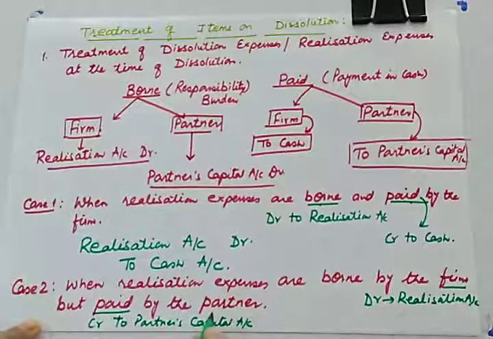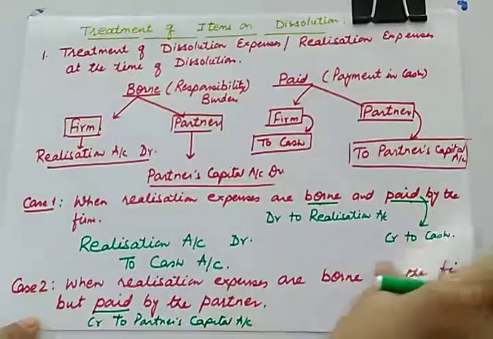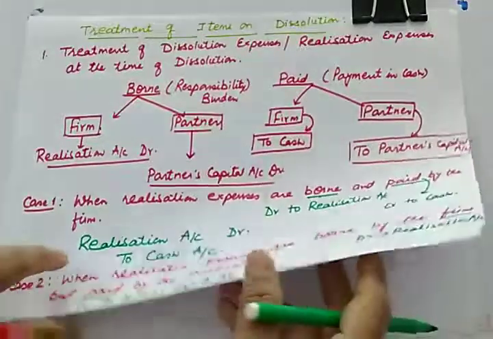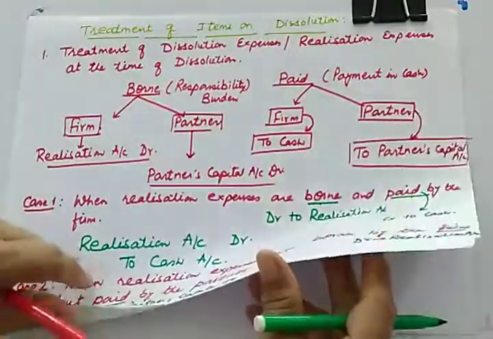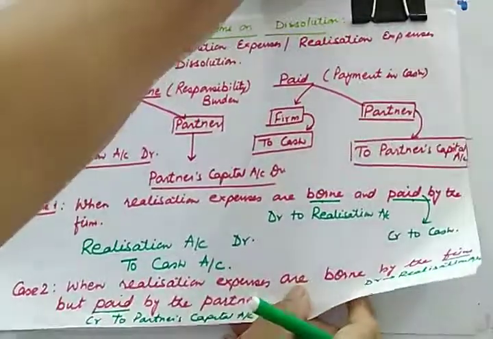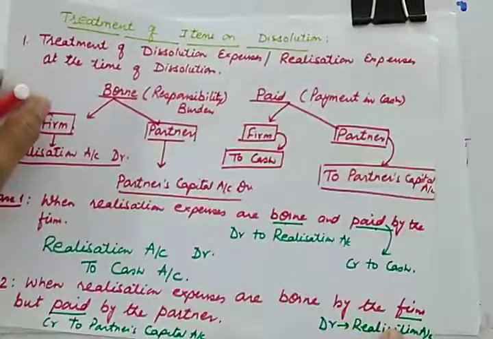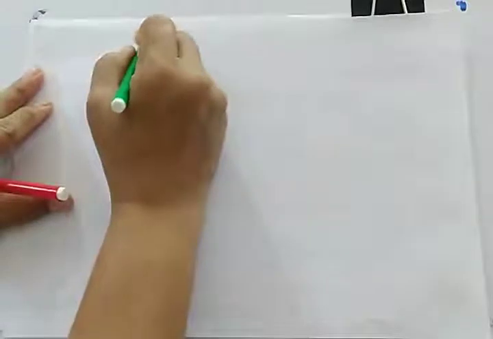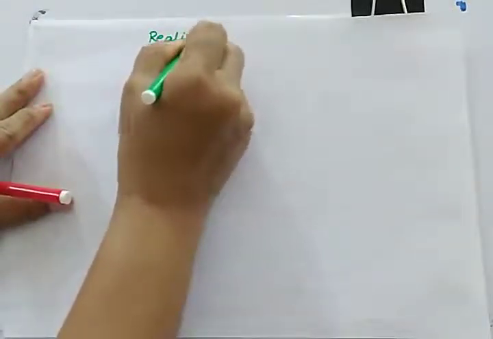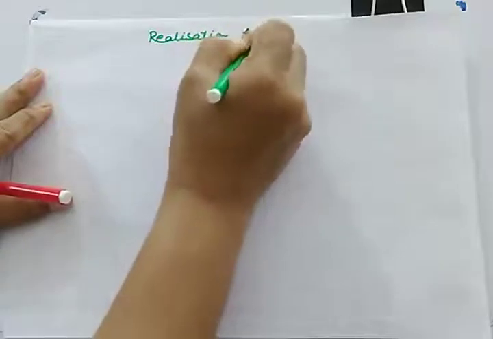Now can you frame the journal entry? Yes, you can easily frame the journal entry. Because you are giving debit to realization and credit to partner's capital, here your journal entry will be realization account debit.